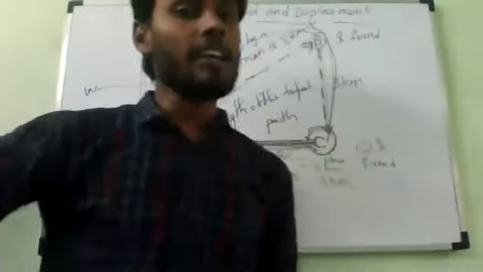Indirect, with some rotations. Like when you take a U-turn, it is not a straight line. Indirect path,